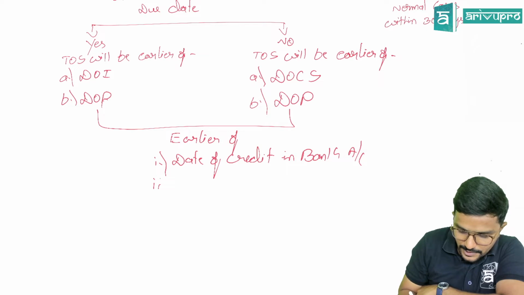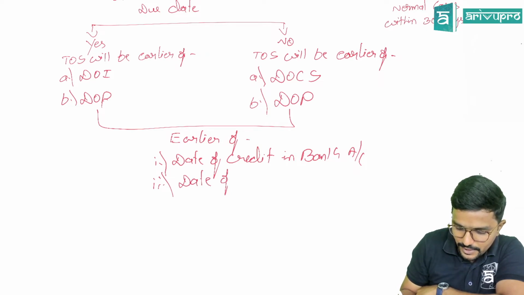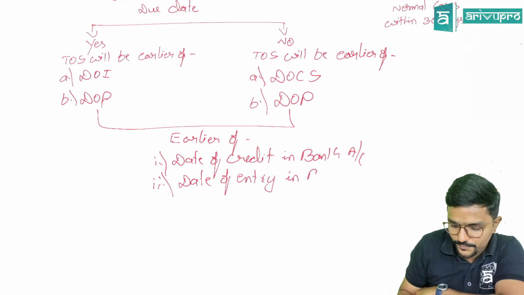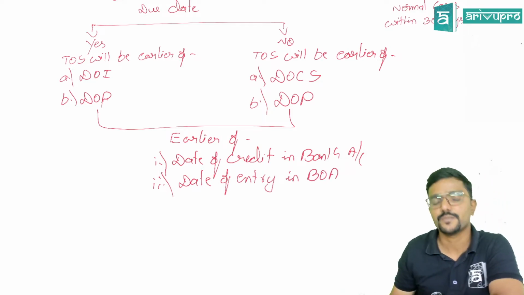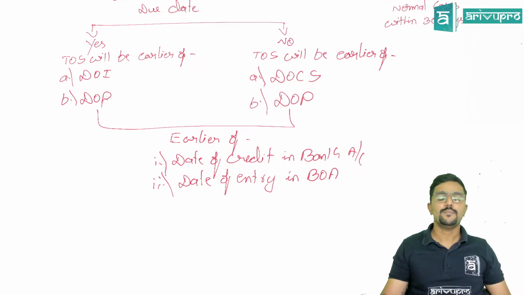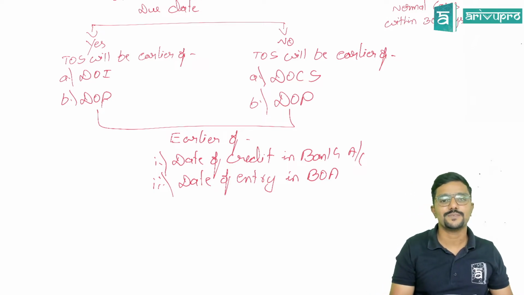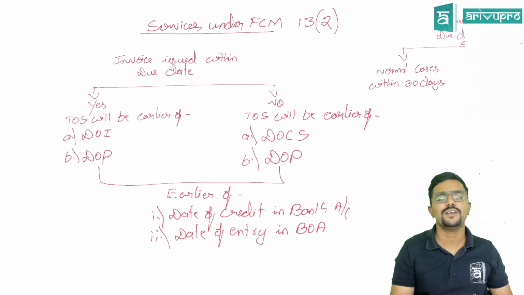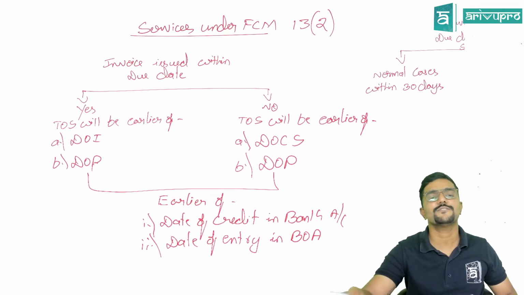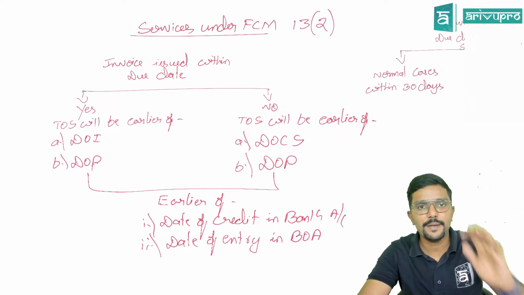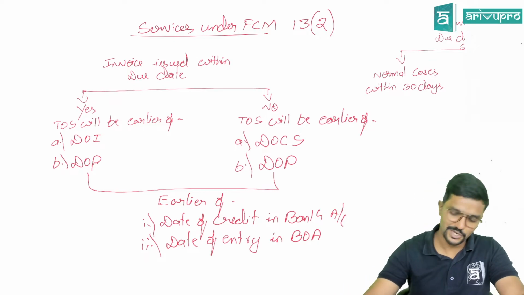or date of entry in books of accounts. Of whom? Supplier. Date of entry in the books of accounts of the supplier. Hope it is clear for you. This is all about the services time of supply under forward charge, guys. Easy? Clear? Chalo.